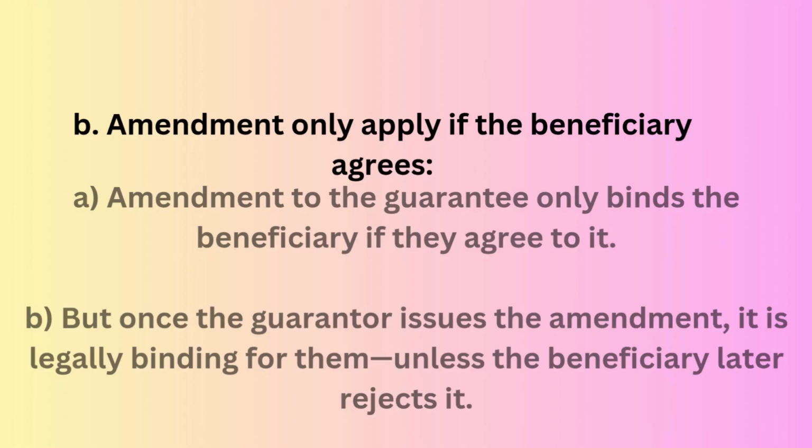The guarantor issues the amendment. Until the beneficiary responds, the guarantor treats the amended amount of rupees 80,000 as valid. If the beneficiary accepts, the change is finalized. If the beneficiary rejects, the amendment is invalid and the original amount of rupees 1 lakh is valid.